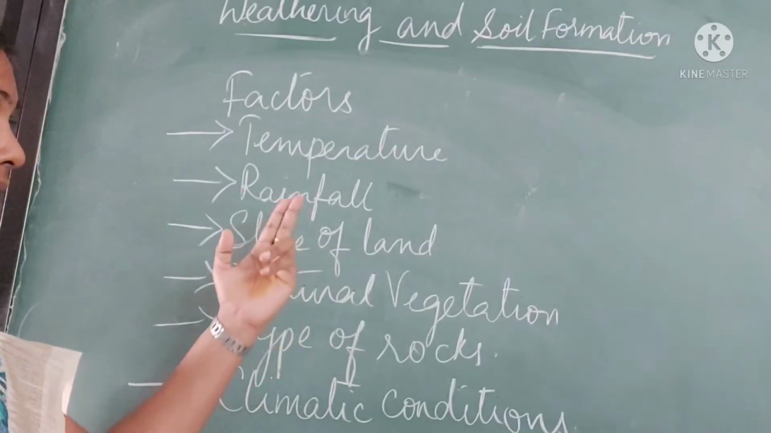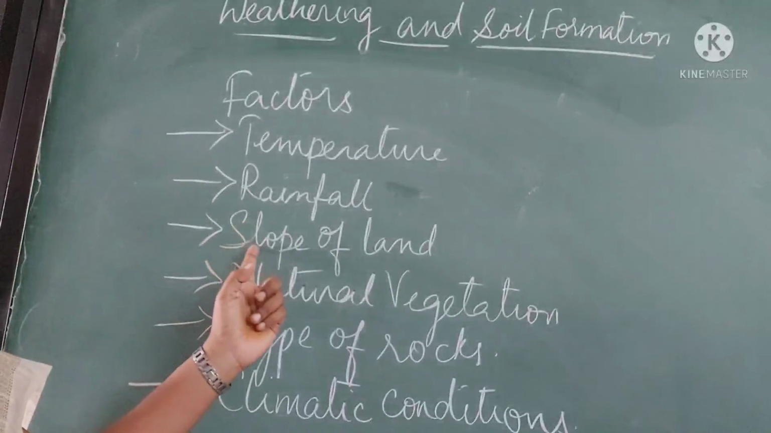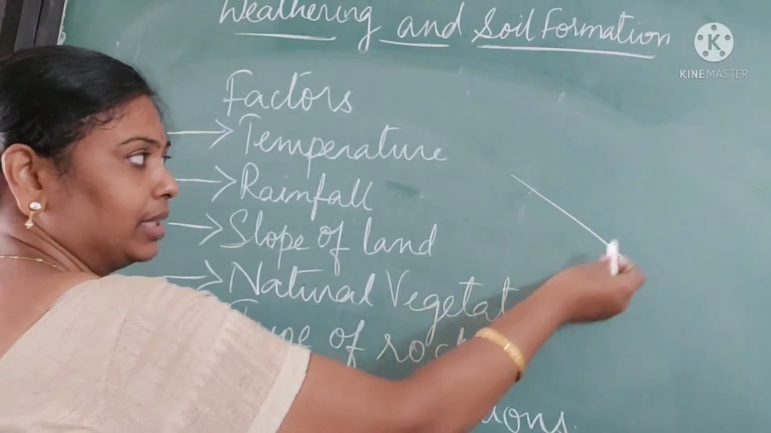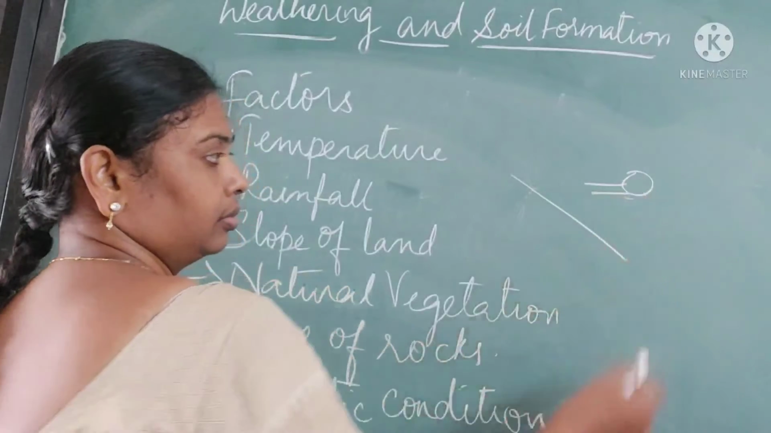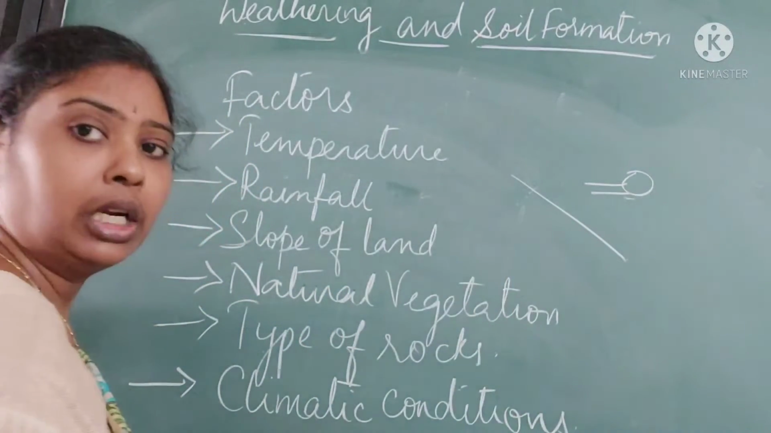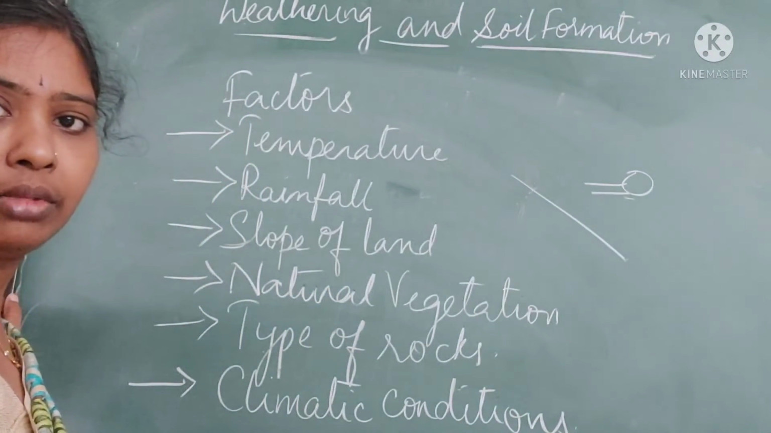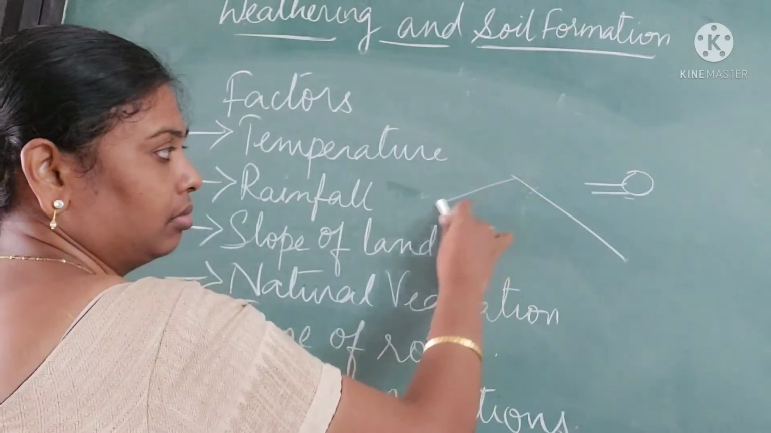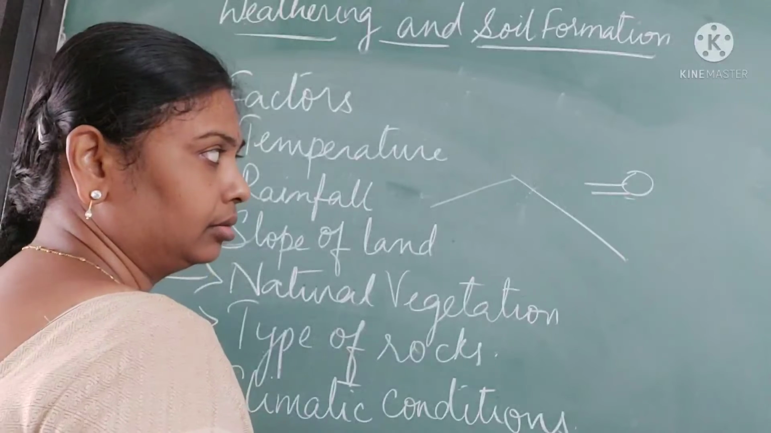Apart from sun, temperature and rainfall, there is also the slope of land, gentle slopes. Suppose the slope is towards the sun, then it will have more weathering. The rocks tend to break up very fast. It's opposite.